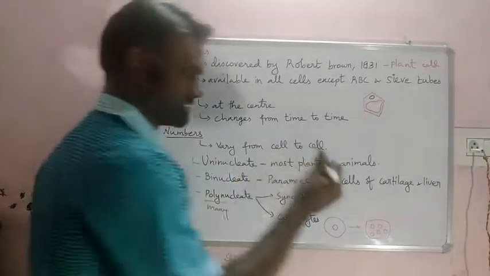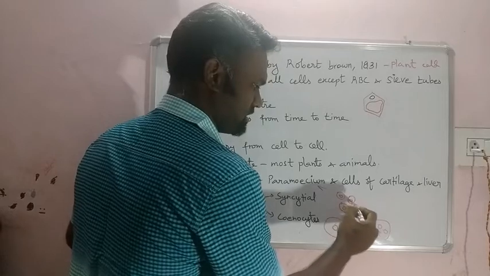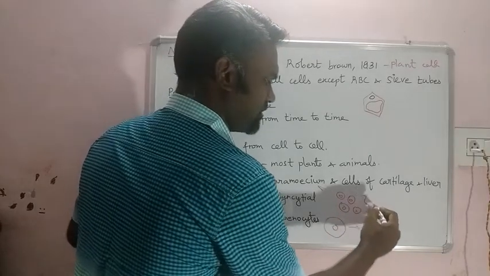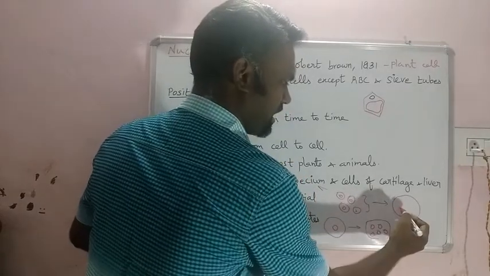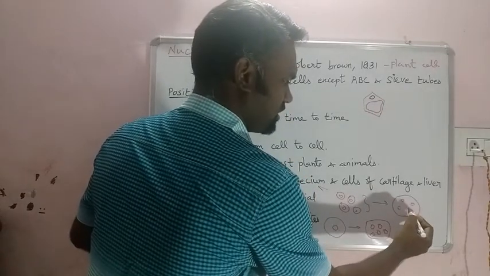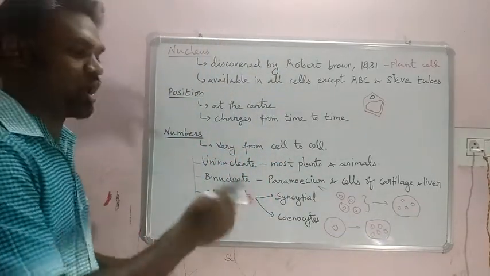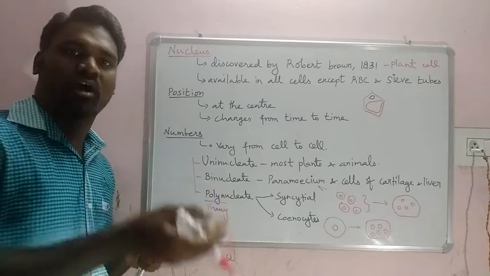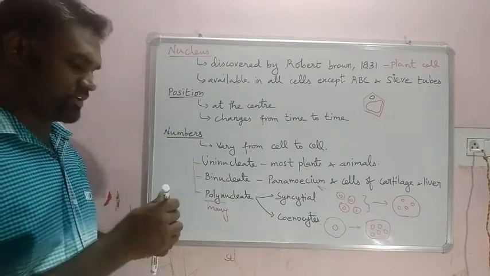This is one cell, one nucleus, another cell, like this. These all fuse. Then the cell wall is dissolved, so these all are placed in one area. So the way they form polynuclei is different. Clear everybody? Let us continue in the next slide.